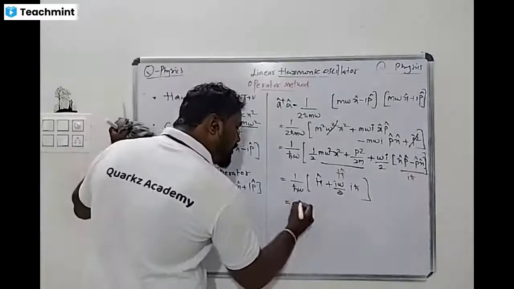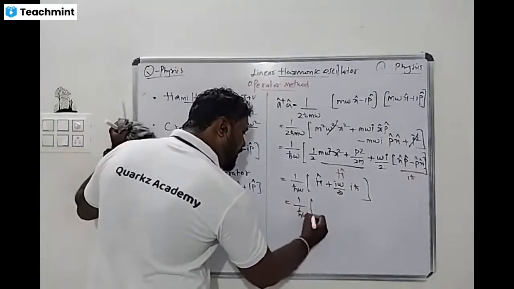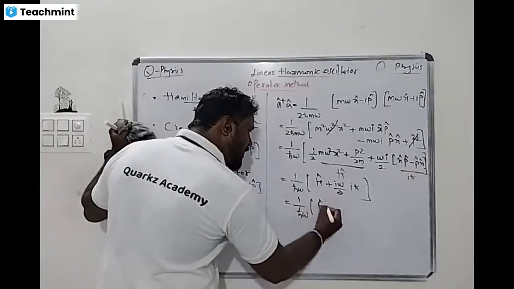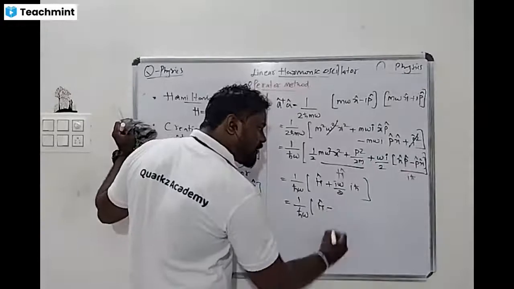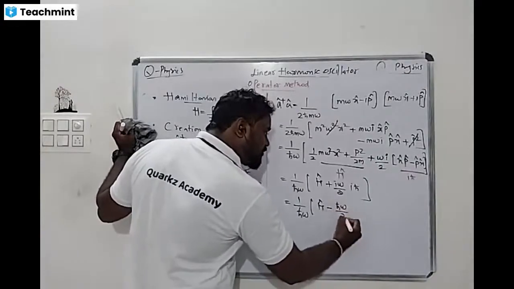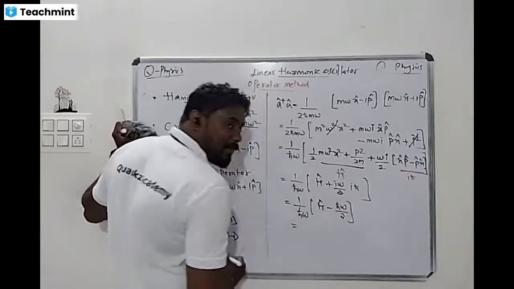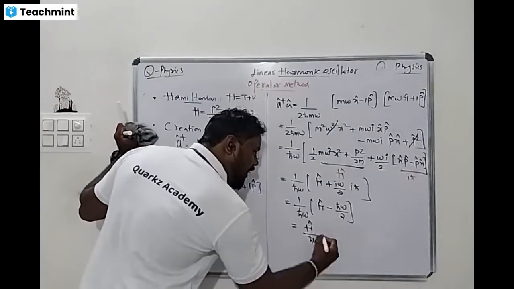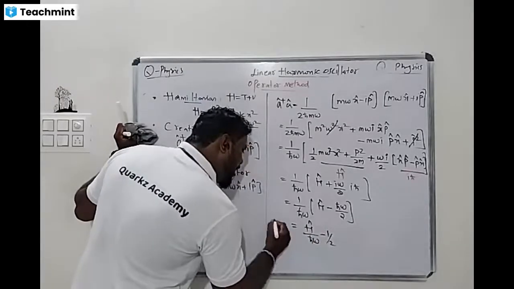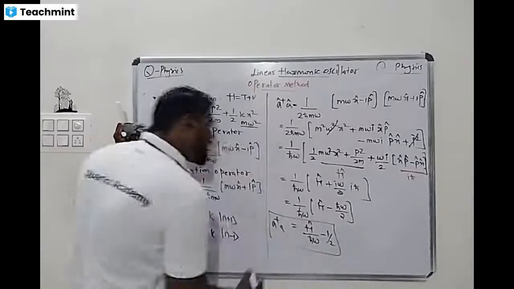Now look at what we get. So 1 divided by iħ, so ω, ħω, the Hamiltonian, here i into i, minus, yes or no? The ħω divided by 2. So now multiply by ħω. So H cap divided by ħω minus 1 by 2, that is A dagger A. Understood, right?